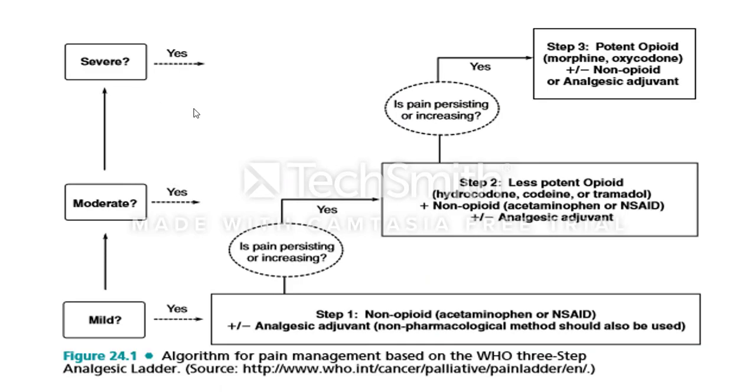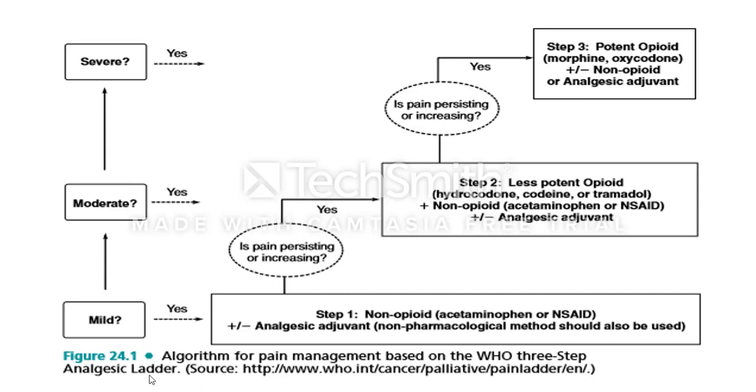First, the algorithm for pain management based on the World Health Organization's three steps, the analgesic ladder. Analgesic ladder means steps.